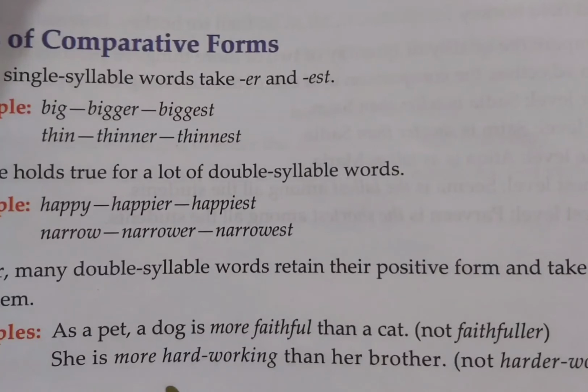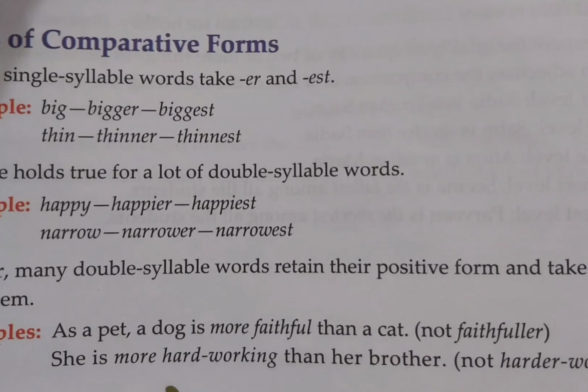For one syllable words, we just add er or est to the word. If we add er to big, it becomes bigger, and if we add est to big, it becomes biggest. Big, bigger, biggest.